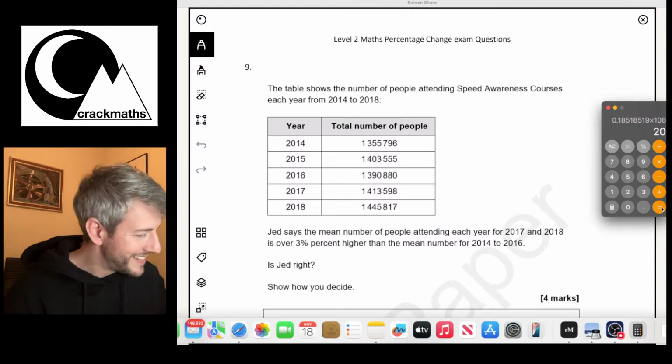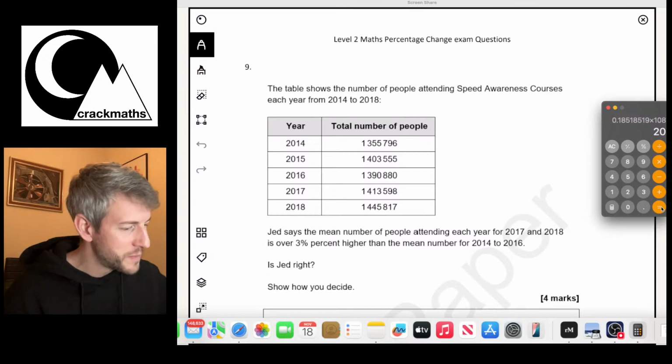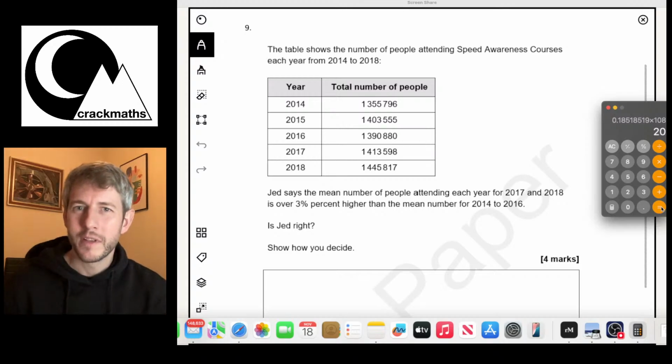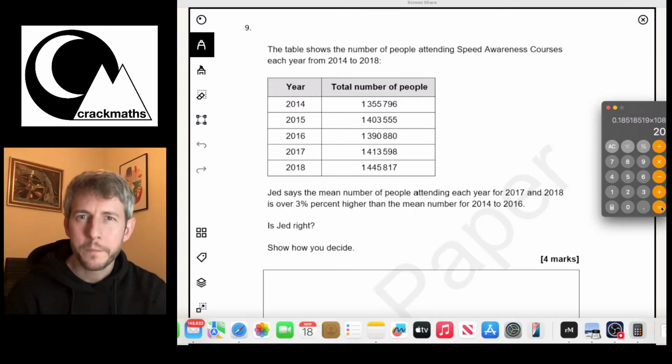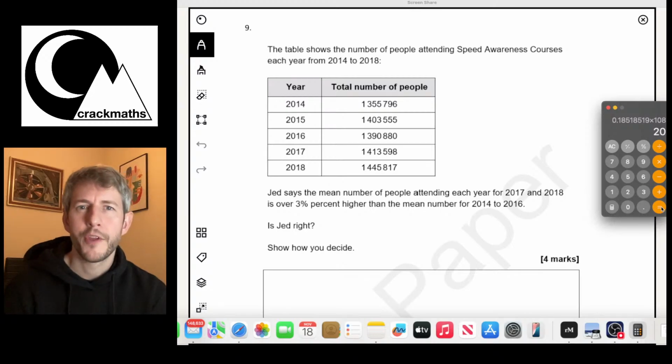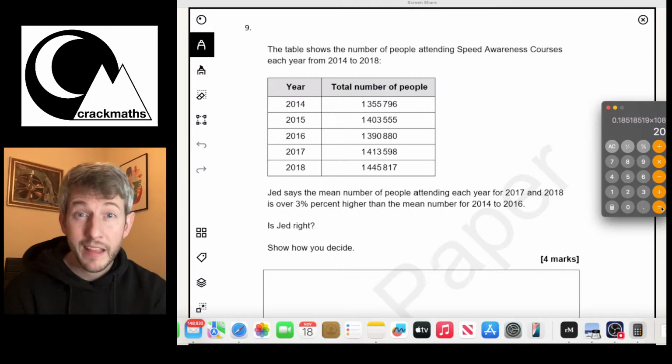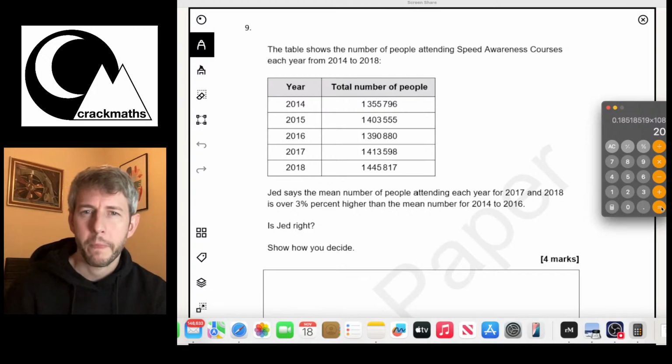I can see a percentage here, 4 marks, so that's a nice beefy question. Yes, excellent. So this is just the kind of thing that I want to have a go at. Right, so the table shows the number of people attending speed awareness courses each year from 2014 to 2018. Okay, right. So if I look at this table, I can see that we've got the years, and I can see that we've got the total number of people in each year.